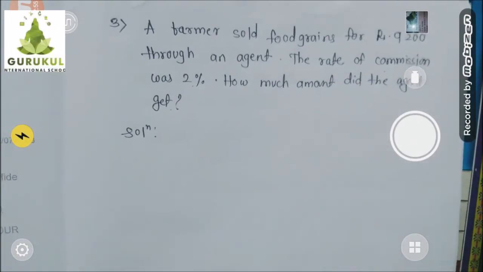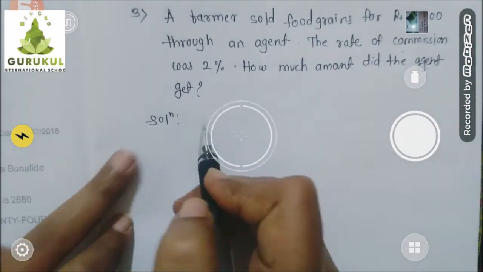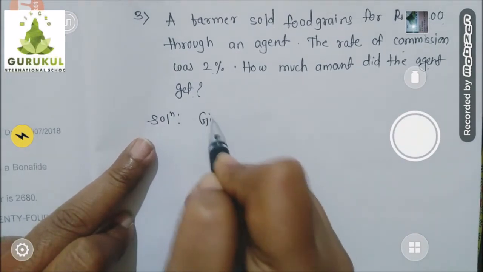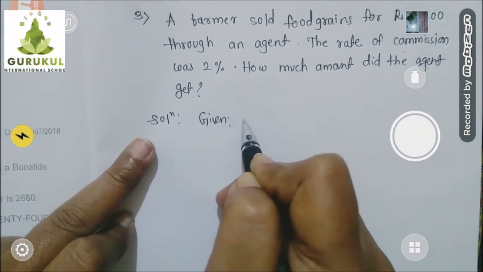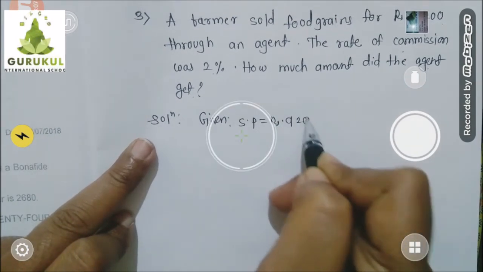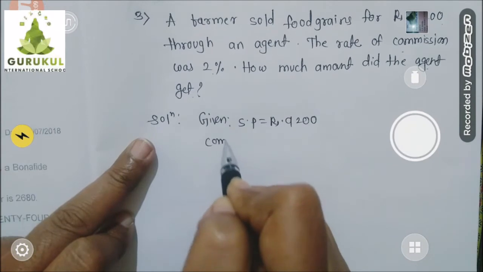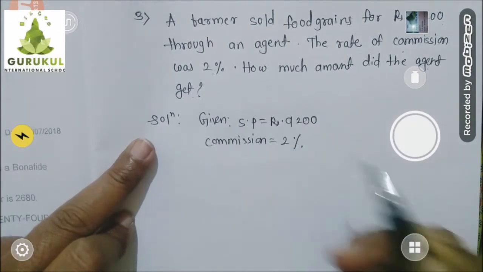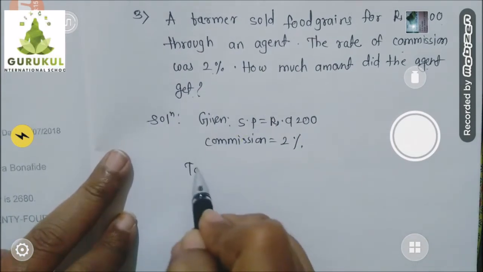Let's find out. You know very well, if you want to find the commission in rupees, first we will write the given. Given selling price is equal to rupees 9,200. Then commission is equal to 2%. Okay, what is to find out?